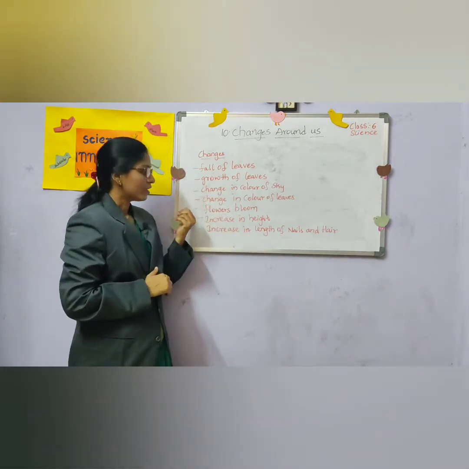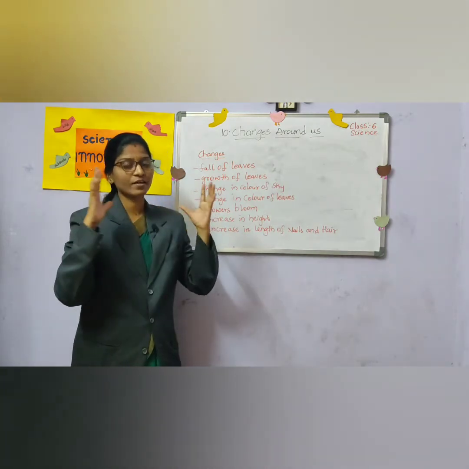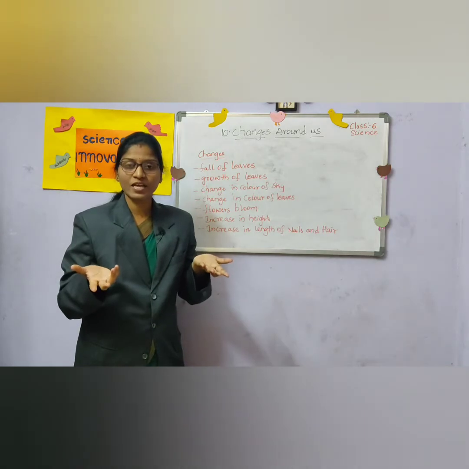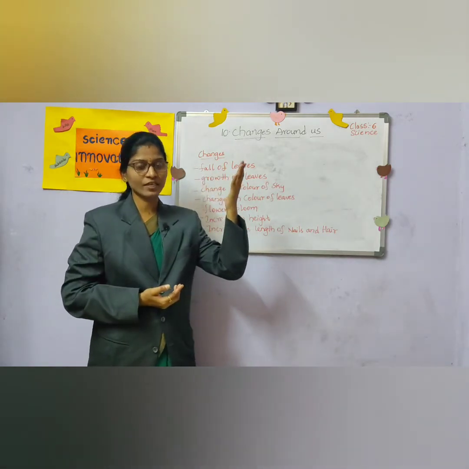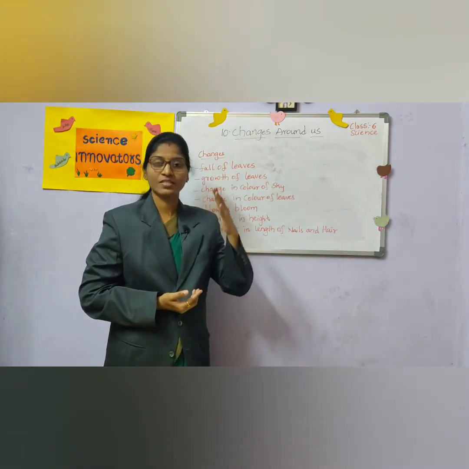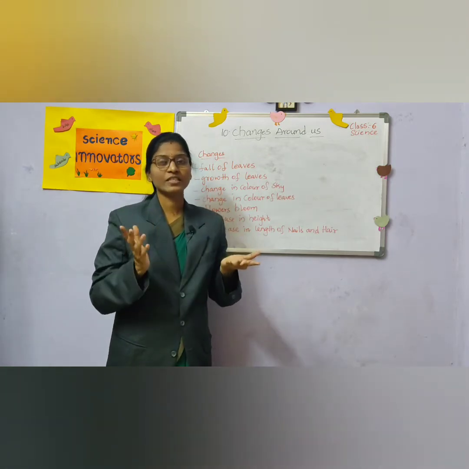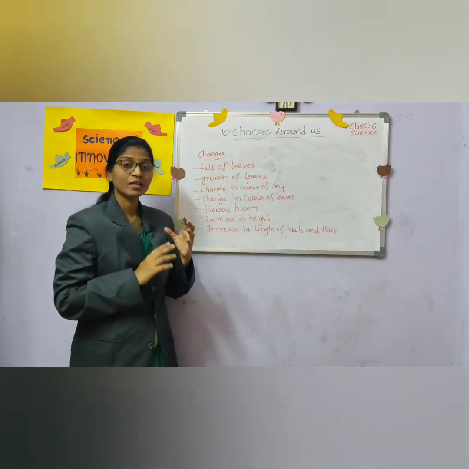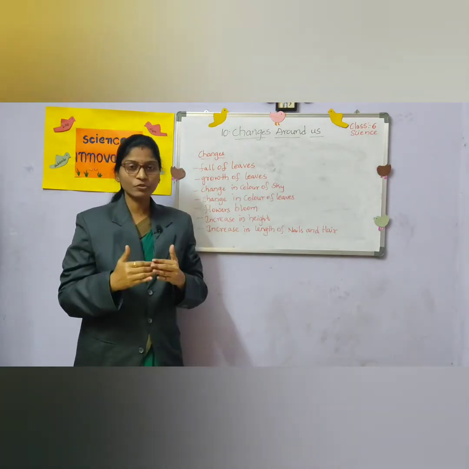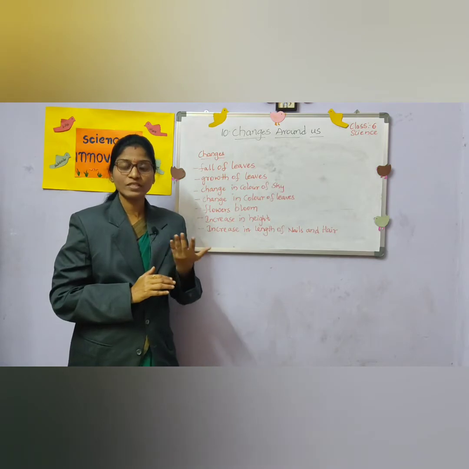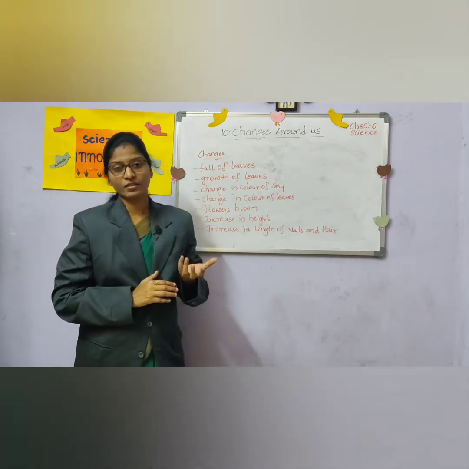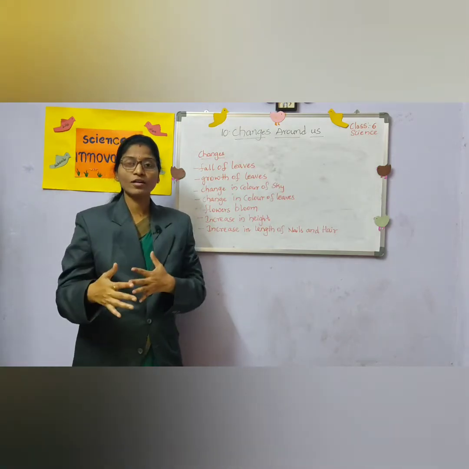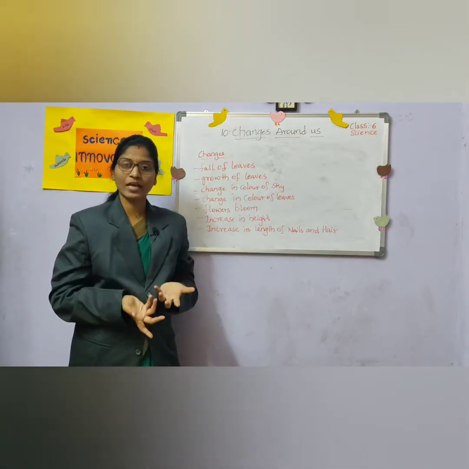In the morning you can find the bright light, that is due to the rise of the sun, and during evening, at sunset, there is also a change in the color of the sky. Next, change in the color of leaves. When they are about to fall, they change. Always you see the leaves are green in color. When they mature and fall down, they become yellow in color.